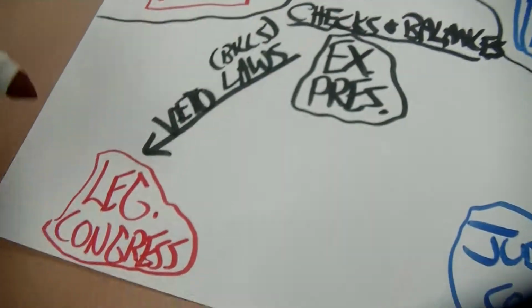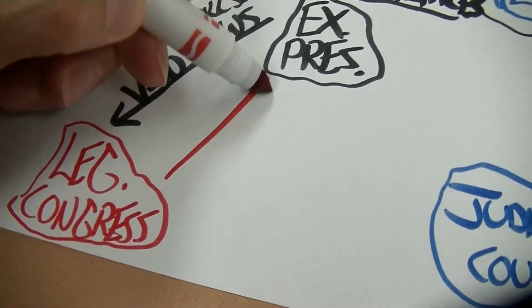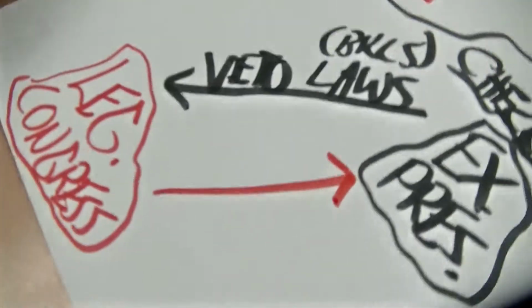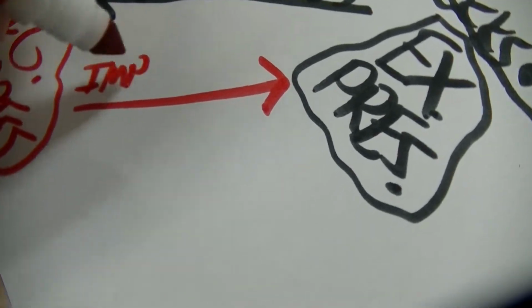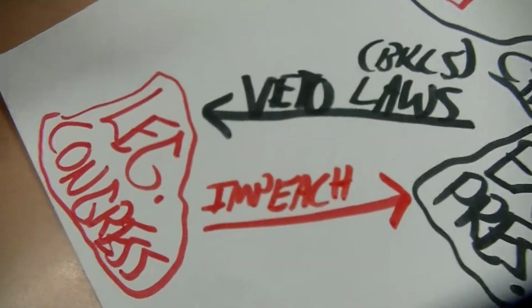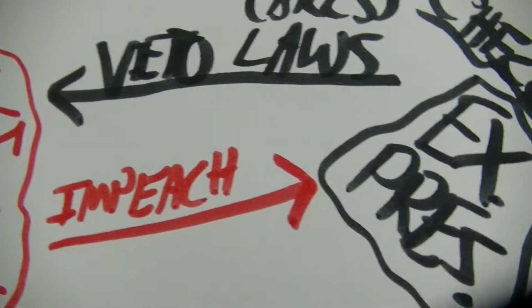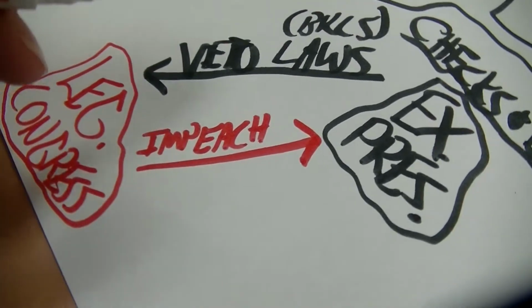Okay? The legislative branch can do this to the president. Can impeach. Kick him out of office. If he commits a crime, the legislative branch becomes the judges of the president and kicks him out. And in turn, they can also do this.